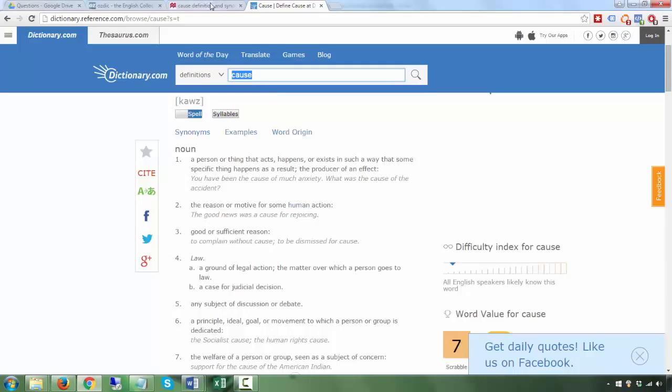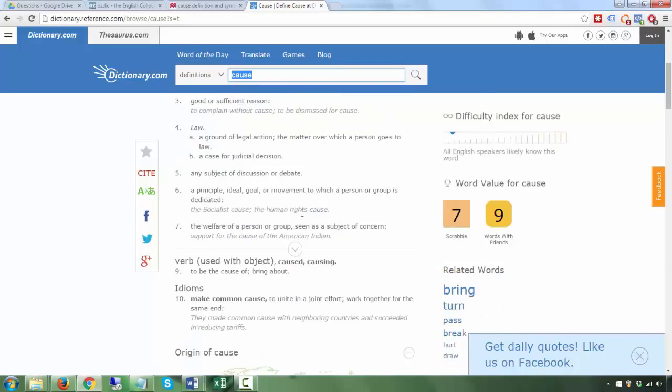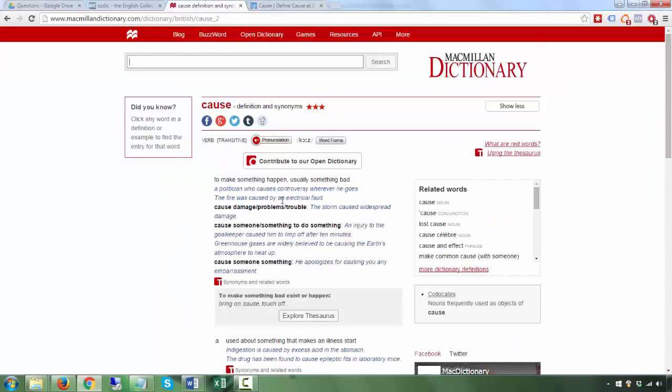Well, that's wrong. As I've been showing you, you need a dictionary to give you the collocations and the word patterns, which is very important, because you have the definition but you don't know how to use it. So a dictionary like that does not tell you how to use cause. It doesn't give you the word patterns. Look at the dictionary like this. Look at the words in bold.